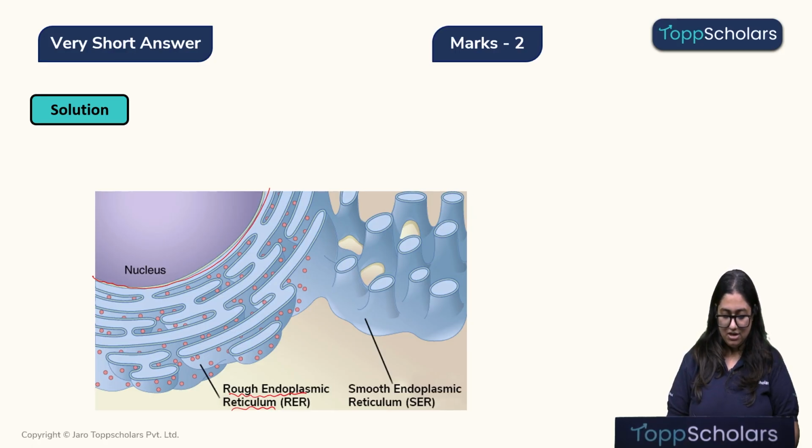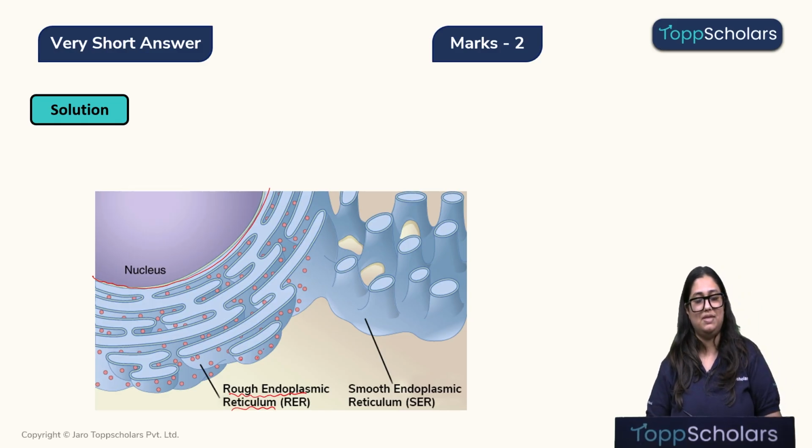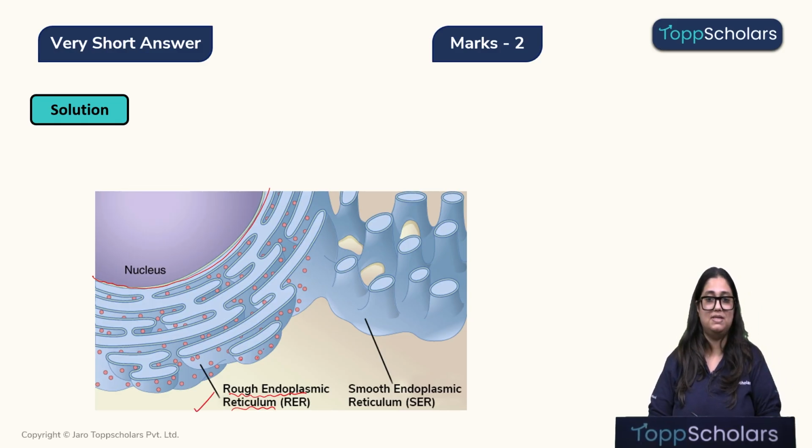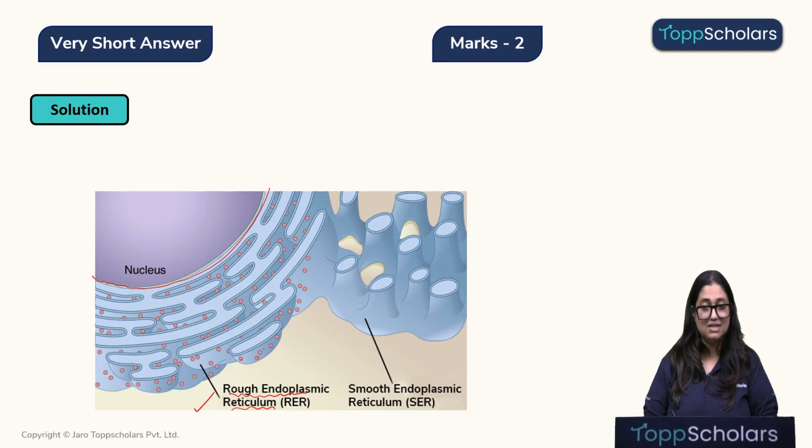But if you see over here, on this endoplasmic reticulum, we see there are lots of ribosomes attached to it, and therefore this is the rough endoplasmic reticulum. Whereas this one, still connected with the nucleus, does not have any ribosomes attached to it, and therefore label B is the smooth endoplasmic reticulum or SER.